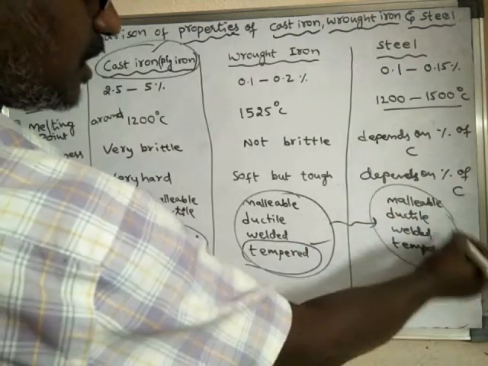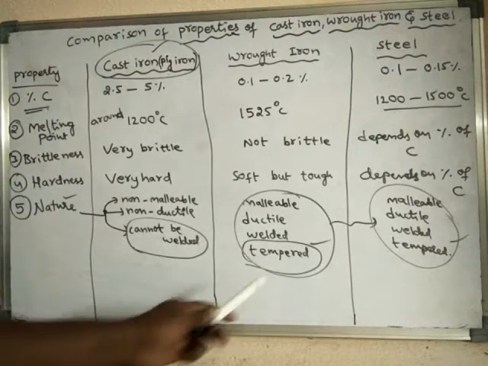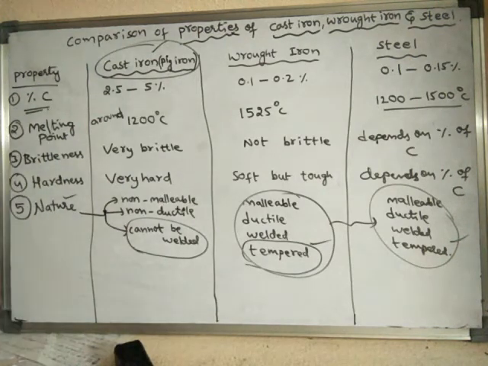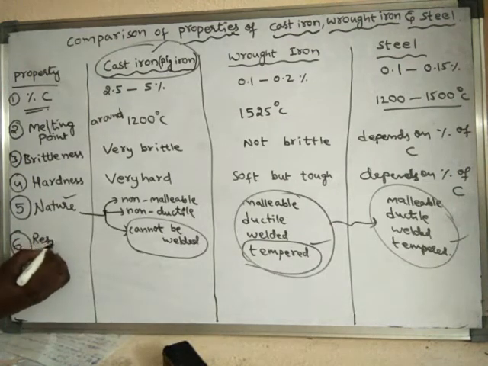Tempered means we can change the properties, initially by heating, and after that slowly cooling for 4 to 5 hours. So that process is said to be tempering. Tempering will change the properties. The next comparable property is resistance to corrosion.